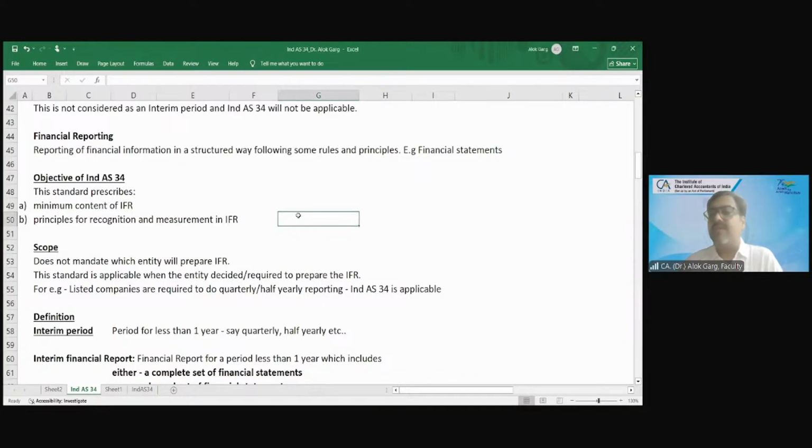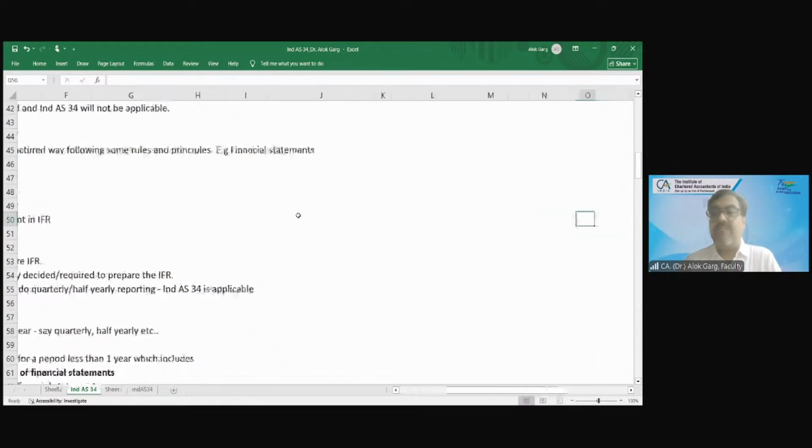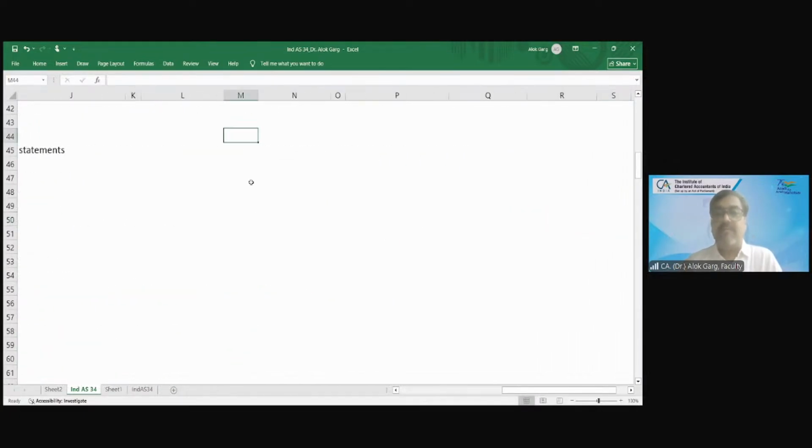I said, okay, sir. But in your financial results, what you are giving is as per the SEBI LODR regulation, and SEBI LODR regulation requires quarter 1 and quarter 3. So what I have told him is that there are 4 quarters: quarter 1, quarter 2, quarter 3, quarter 4 and year end.